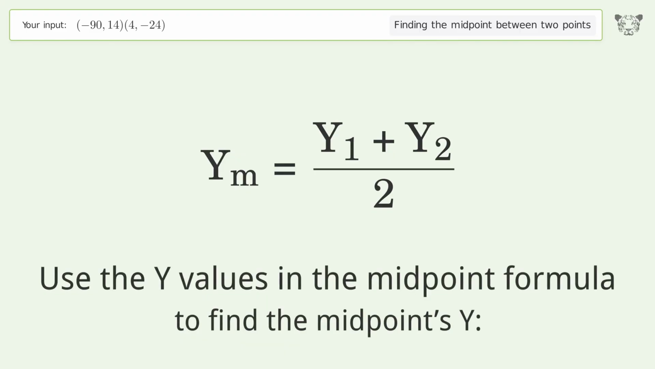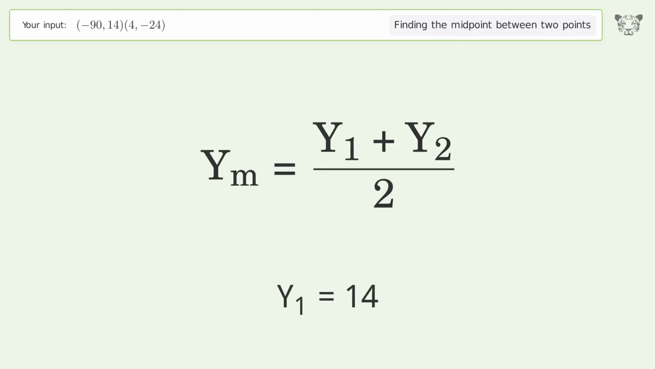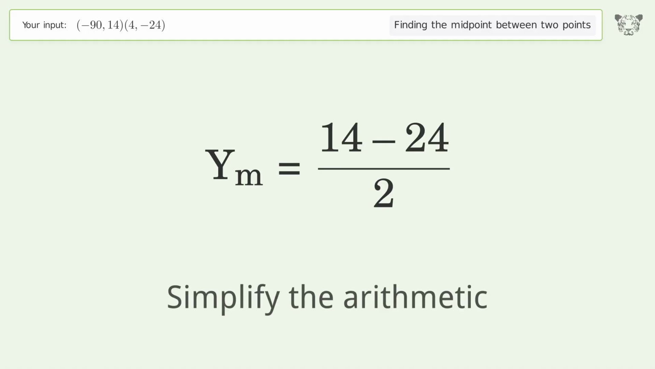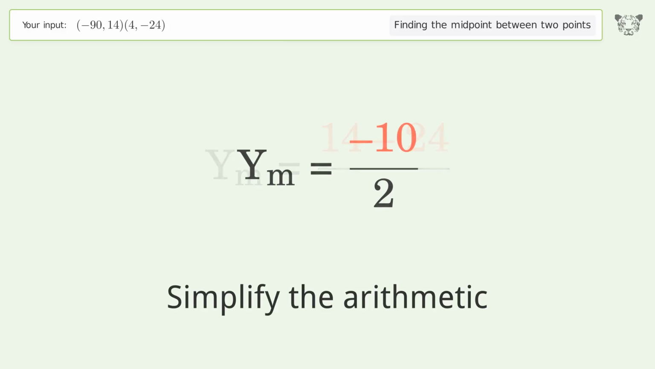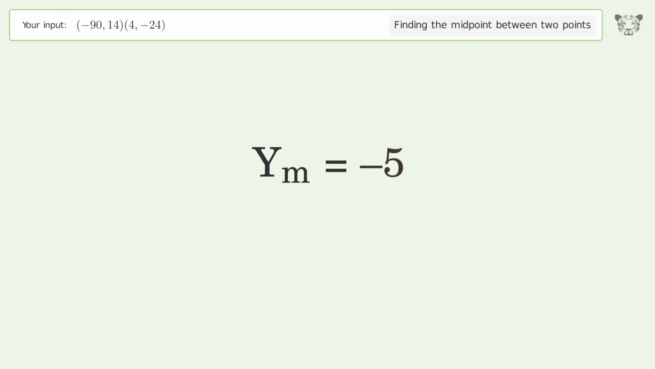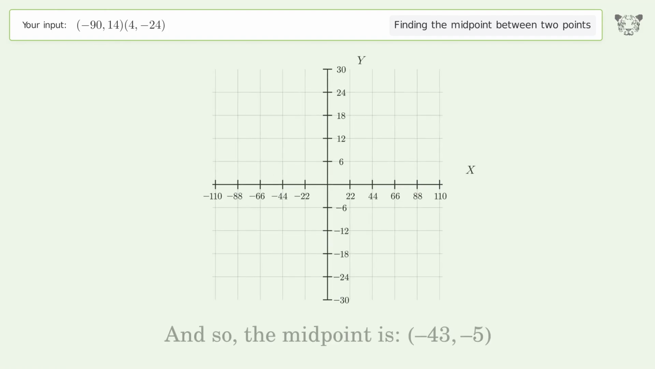Use the y values in the midpoint formula to find the midpoint's y. y1 equals 14. y2 equals -24. Simplify the arithmetic. And so, the midpoint is -43, -5.